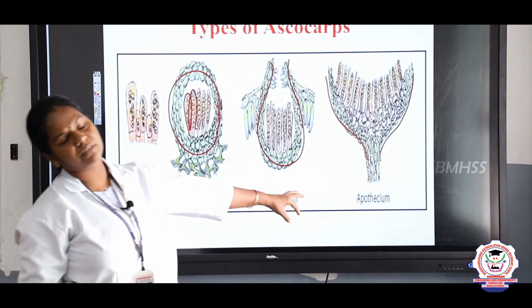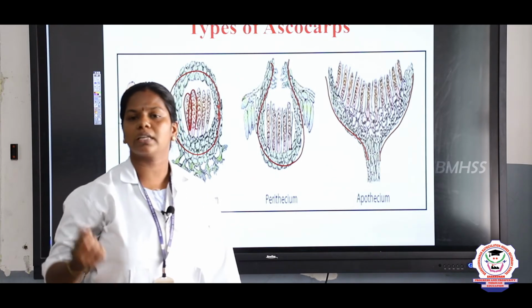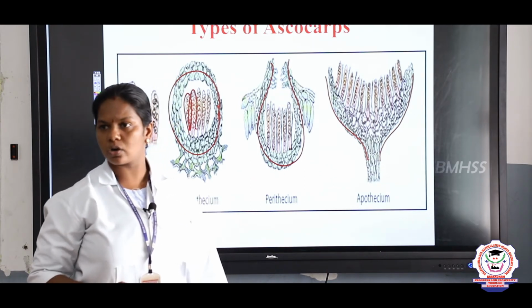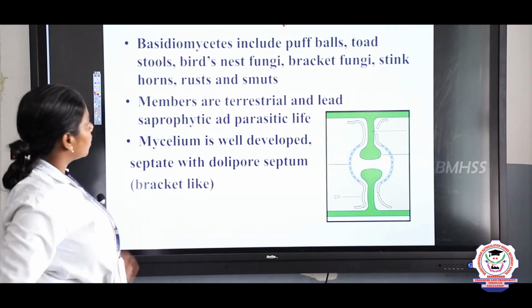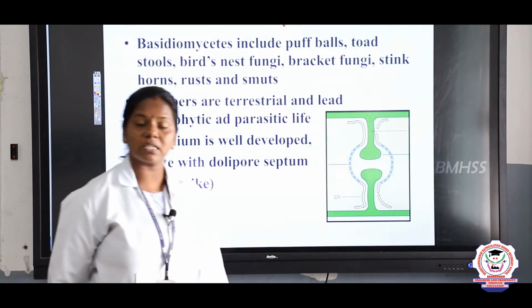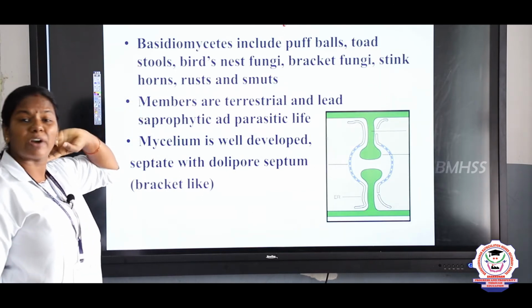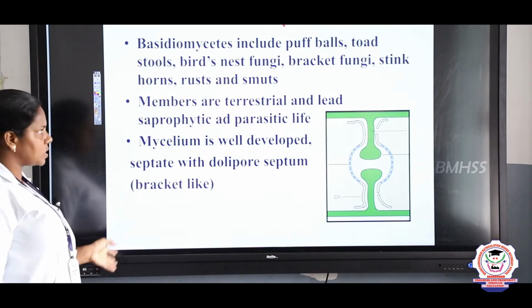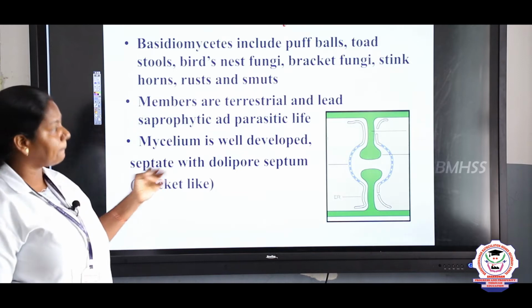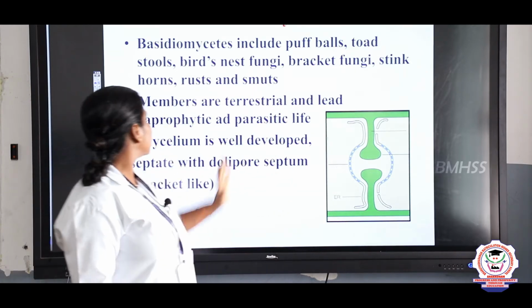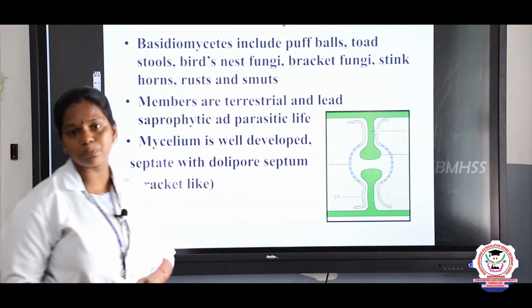So based on the shape, from this 2 mark question we ask children what are the 4 types of ascocarps based on their shape. So next we can see about another type, that is basidiomycetes. Basidiomycetes mostly are poisonous in nature, children. Toadstools, bird nest fungi, bracket fungi, stink horns, rust and the smuts, right?